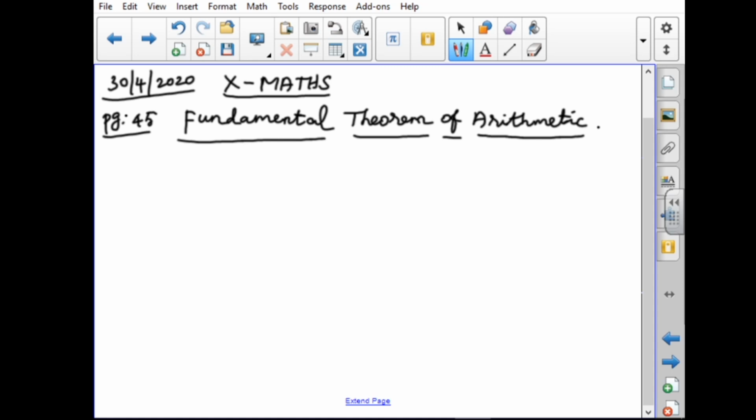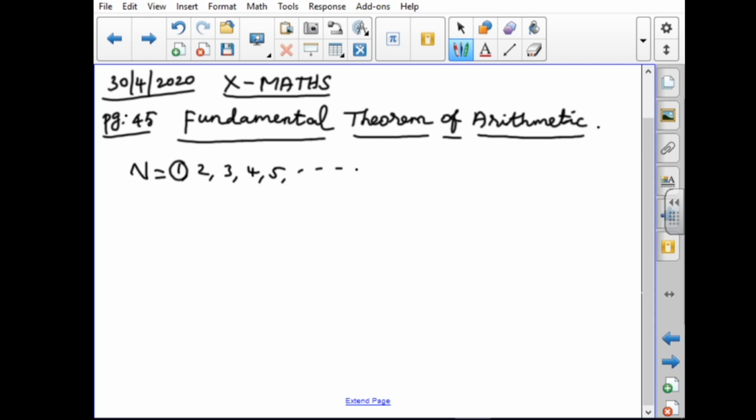The statement of the fundamental theorem of arithmetic is: every natural number except 1 can be factorized as the product of prime numbers. Natural numbers means what? It starts from 1, 1, 2, 3, 4, 5 like that. They have given that every natural number except 1 can be factorized as the product of prime numbers.